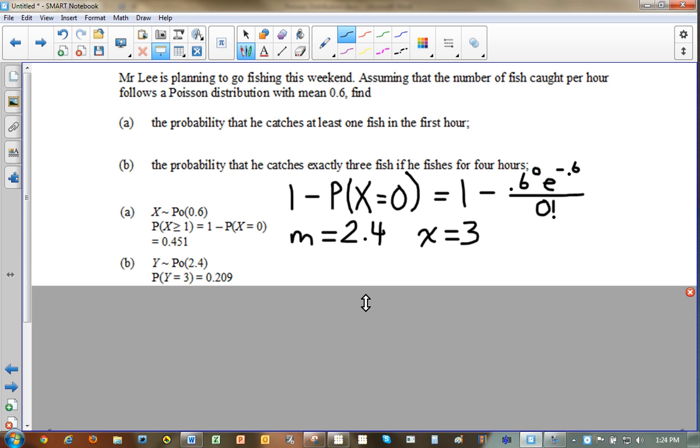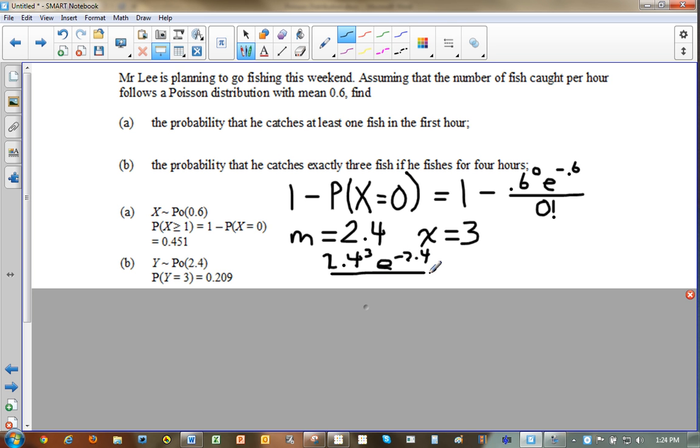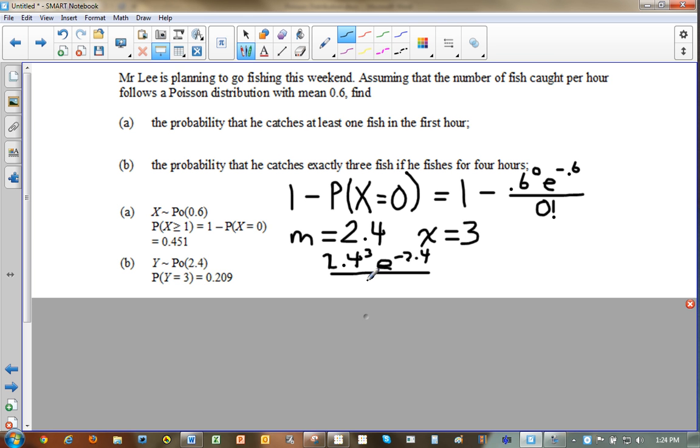So I plug that into my formula. It is going to be 2.4 to the 3 times e to the negative 2.4, and all of that goes over 3 factorial. And if you calculate that out, that's where you get 0.209.